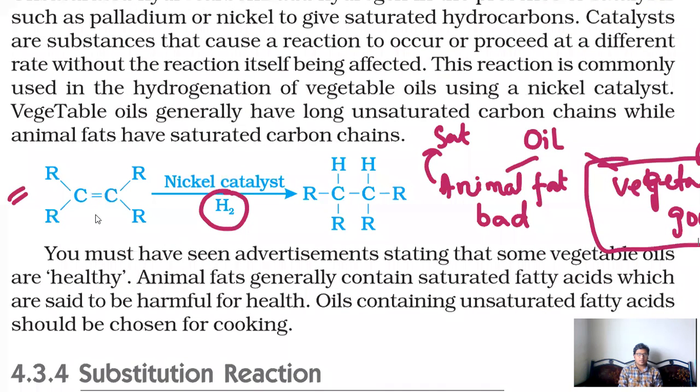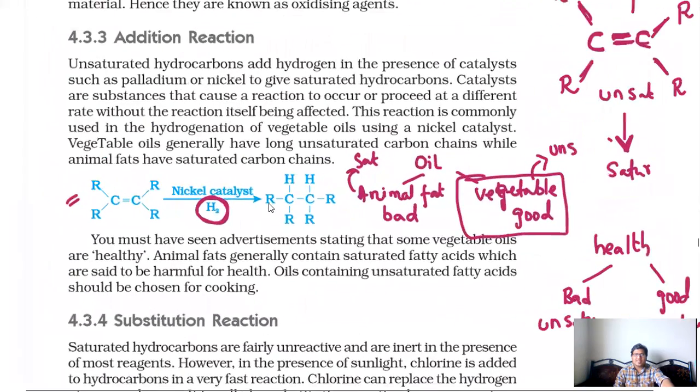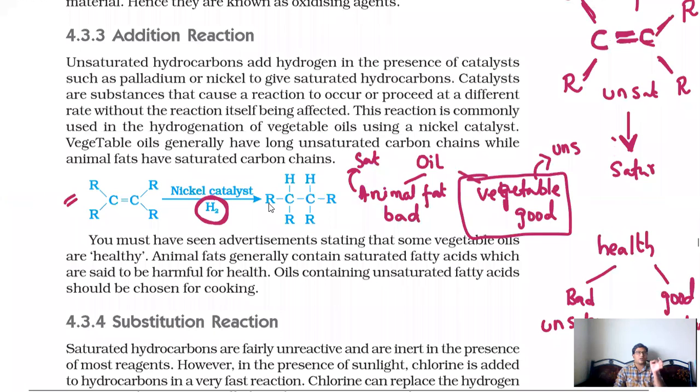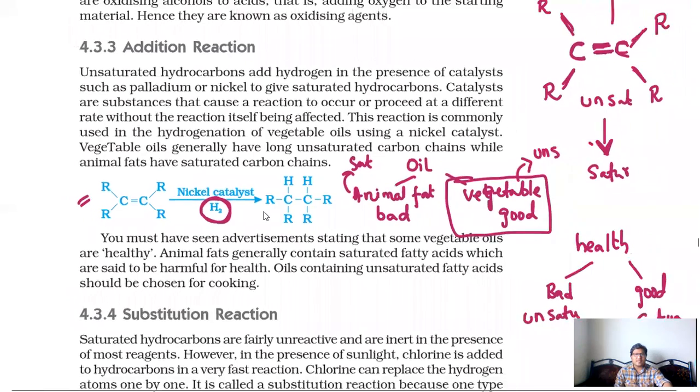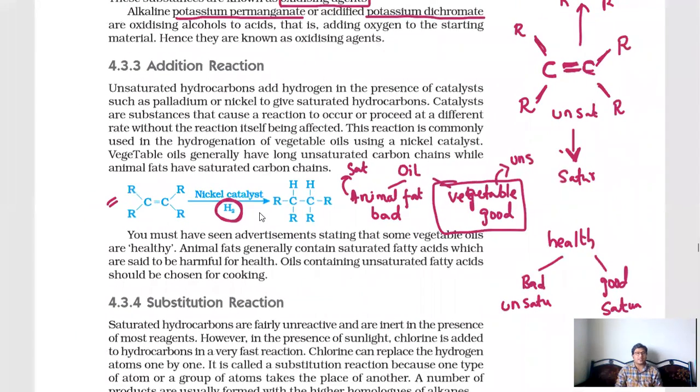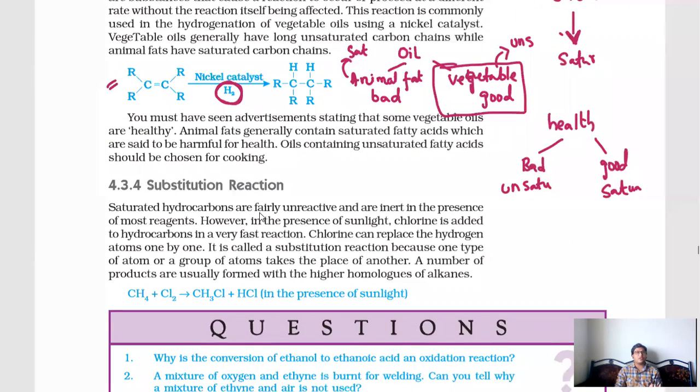You can observe first, we have unsaturated. Unsaturated carbon chain has a double bond. That double bond should be converted to single bond. How? By addition of hydrogen in presence of nickel catalyst. Now what is meant by catalyst? Catalyst is a chemical or product or element or substance which will increase or decrease the rate of reaction. So if you want to see fast reaction, you can use catalyst. If you want to see slow reaction, you can use catalyst.